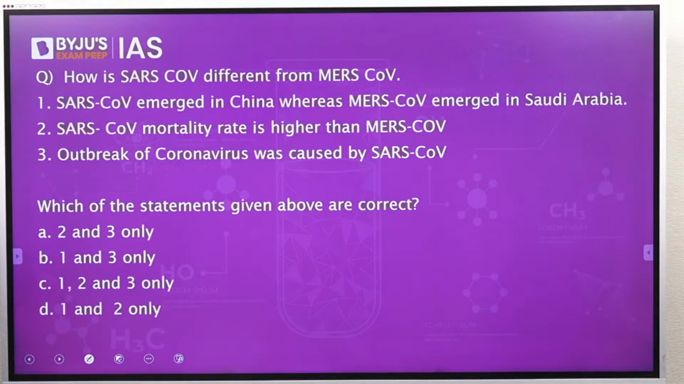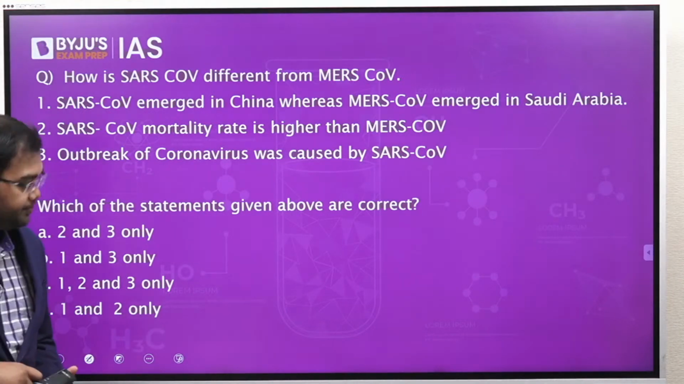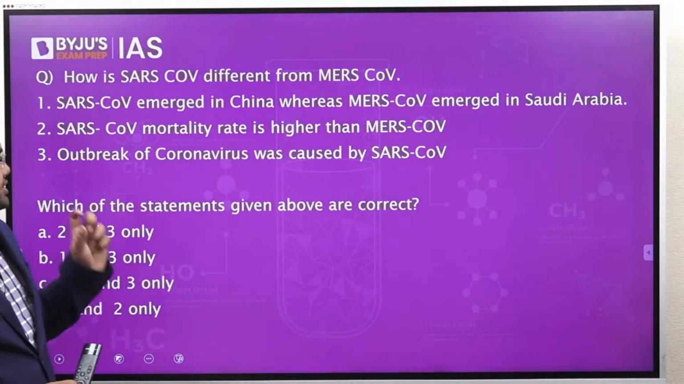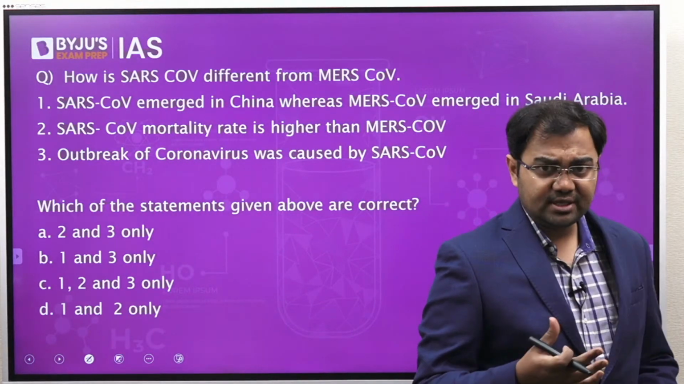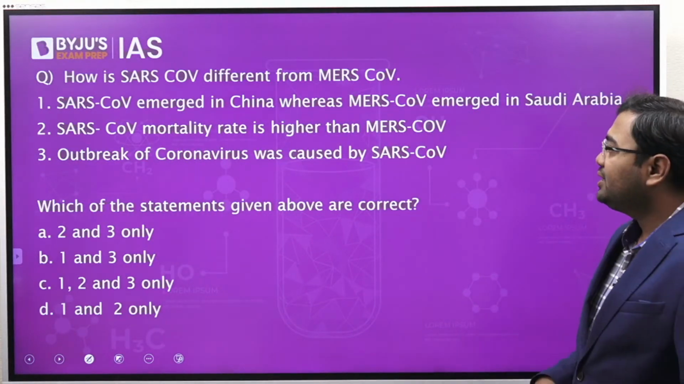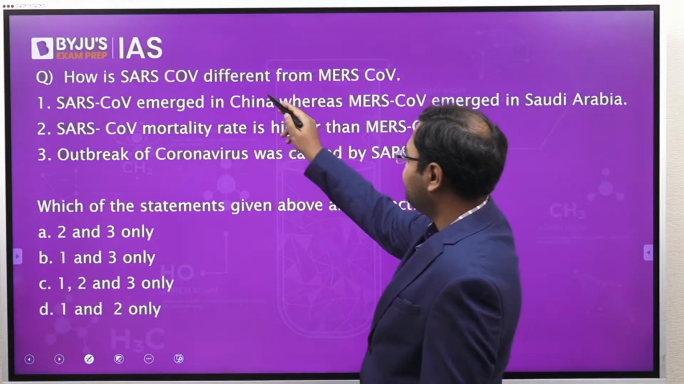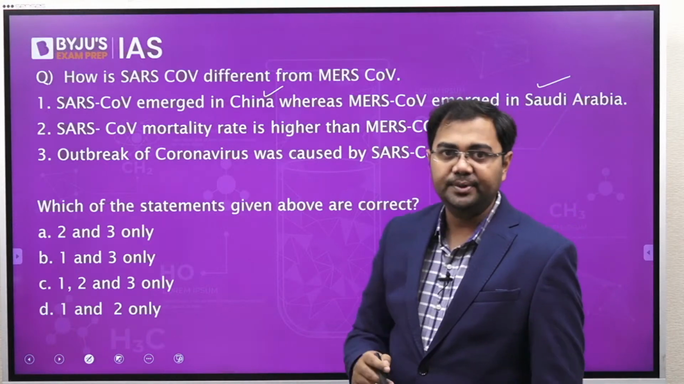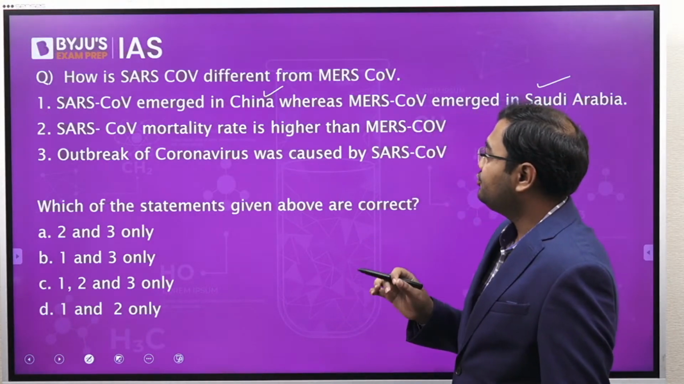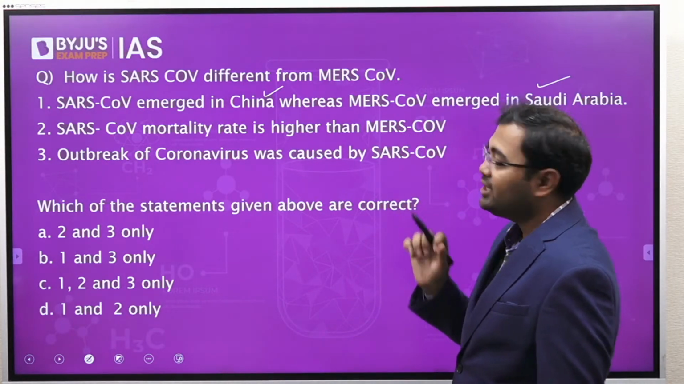Moving on, the next question. How is SARS-CoV different from MERS-CoV? SARS-CoV emerged in China, whereas MERS-CoV emerged in Saudi Arabia. This is correct. This is precisely what had happened: SARS had emerged from China, whereas MERS had emerged from Saudi Arabia. Second is, SARS-CoV mortality rate is higher than MERS-CoV.